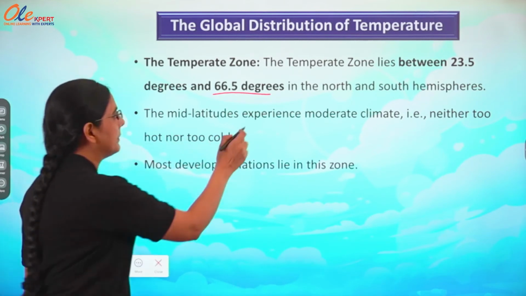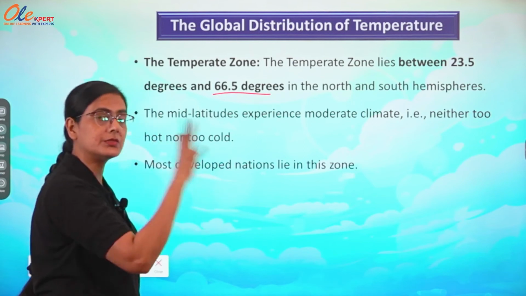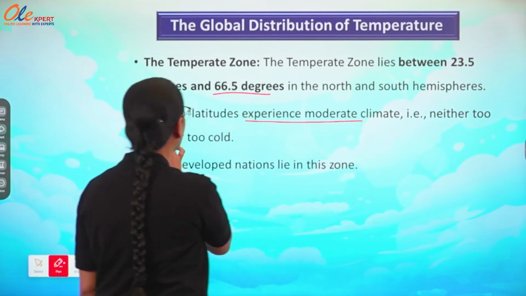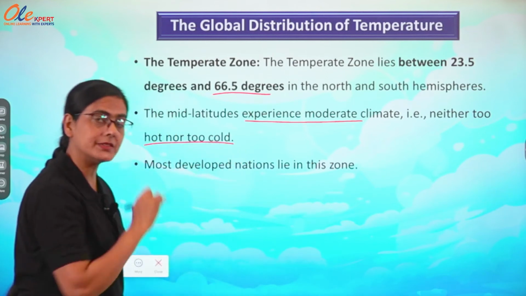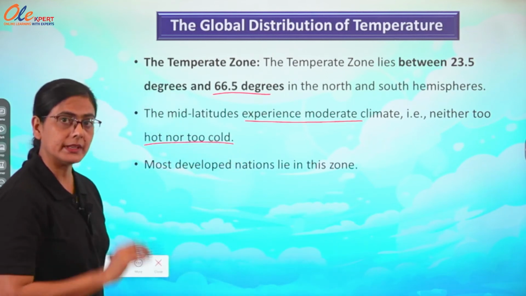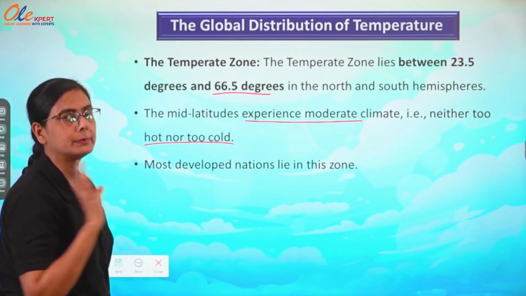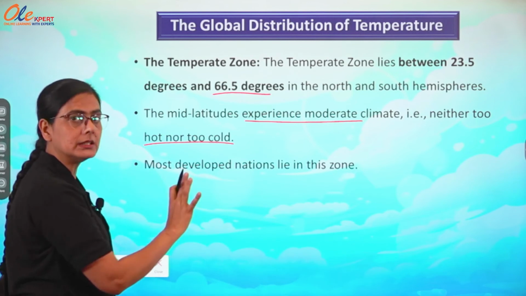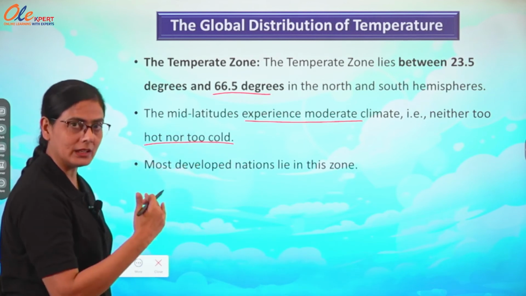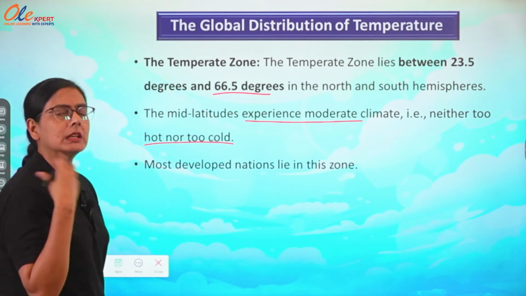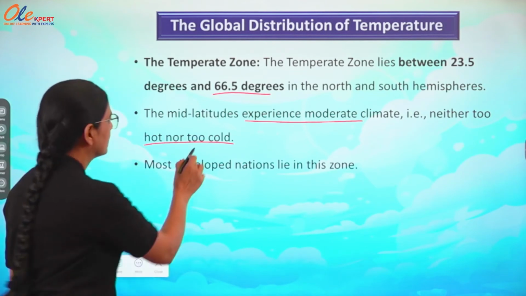So the climate of this one zone is moderate, neither too hot nor too cold. As we have seen in the torrid zone, maximum heat is coming, that means throughout the year it is the hottest place of the earth. But here the rays are coming slanting, that means the moderate climate is here, neither too hot nor too cold.